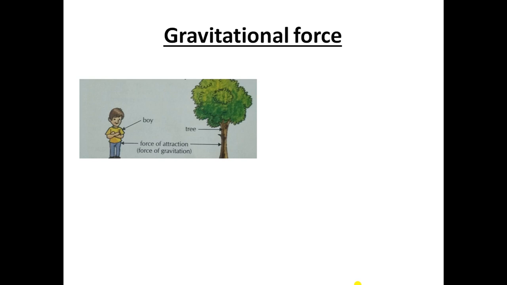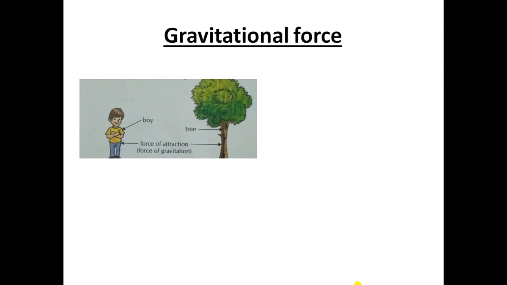So why is it so? Why is there a difference? This is because the mass of the moon is less than that of the earth, and due to this, the moon's gravity is 1/6 the gravity of earth. However, if the masses of the objects are small, like here the mass of the boy and the mass of the tree, the force of gravitation between them is also small and cannot be detected easily.